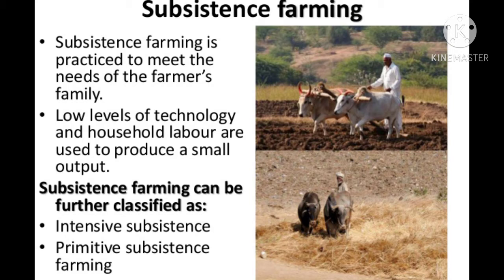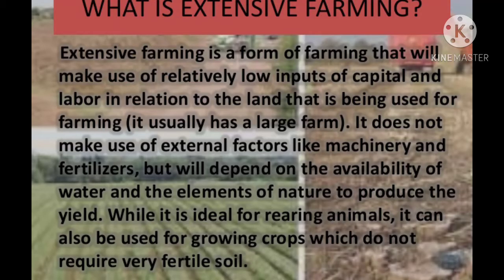It is also of two types, that is intensive subsistence farming and primitive subsistence farming. Intensive subsistence farming is carried out in the densely populated areas of the monsoonal region of South, Southeast and East Asia. Rice is the main crop in that area. We can include millets, and many other crops like wheat, pulses and oilseeds are also grown here.